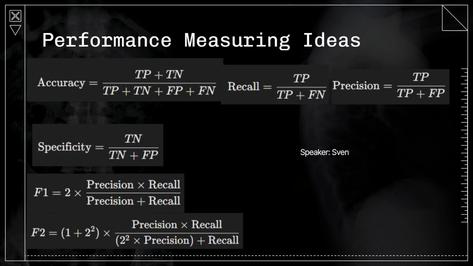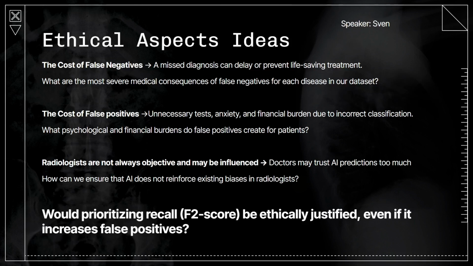To model our performance, we looked into accuracy, specificity, precision, recall, and reliability. And we decided to go with the F2 score in order to emphasize recall over precision when looking into the ethical aspects of type 1 versus type 2 errors.